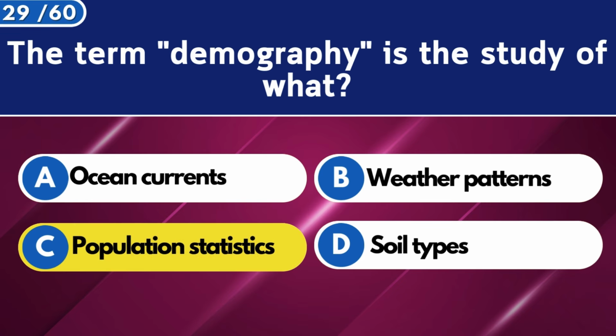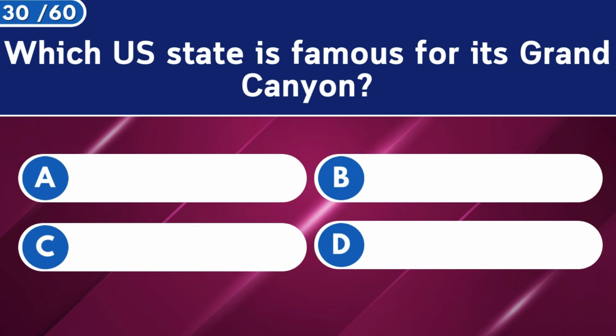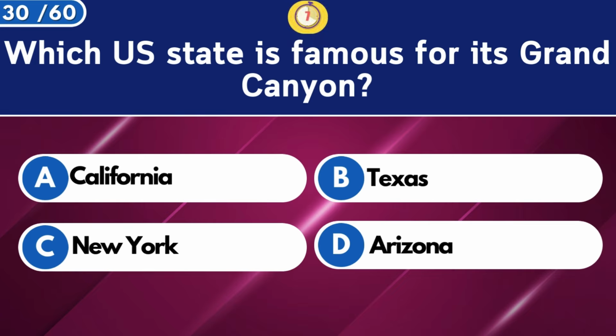Population statistics. Which U.S. state is famous for its Grand Canyon? Arizona.